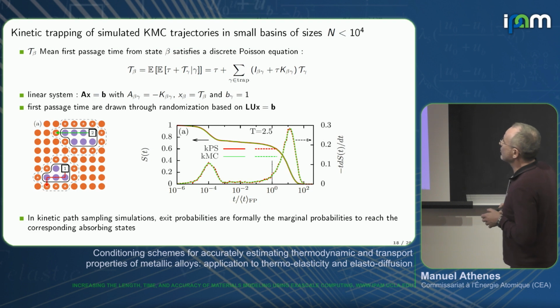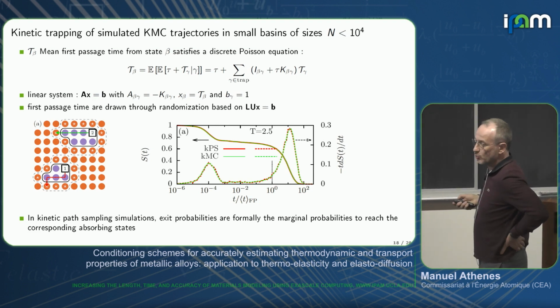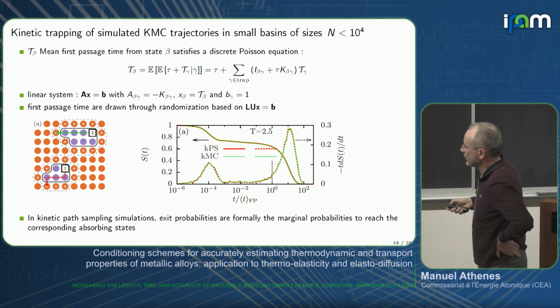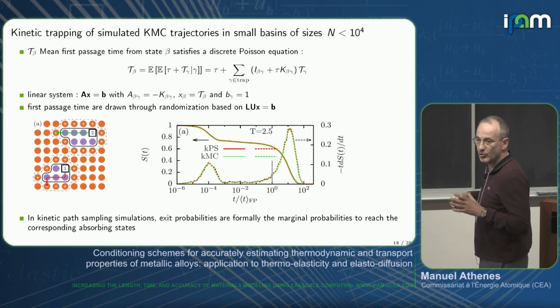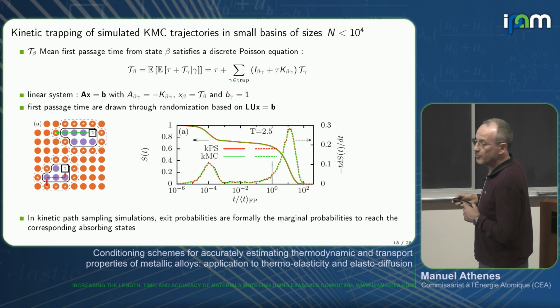So the algorithm to do kinetic path sampling: for example, when a vacancy is trapped on manganese or copper atoms here, it will make a huge number of jumps close to the solute atoms and escape very rarely. So what we do is we solve the Poisson equation inside the trap. So it's a local Poisson equation. And here I give the Poisson equation for the mean first passage time. So the mean first passage time is a solution of this Poisson equation.